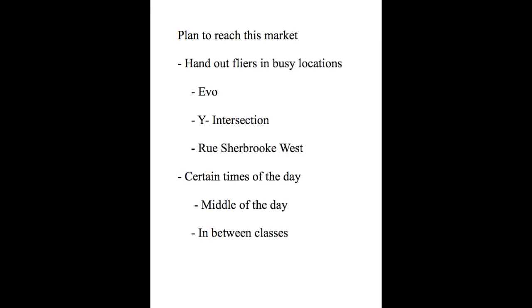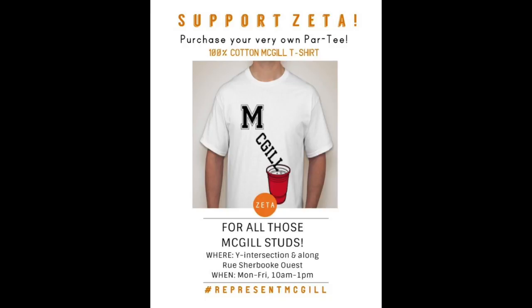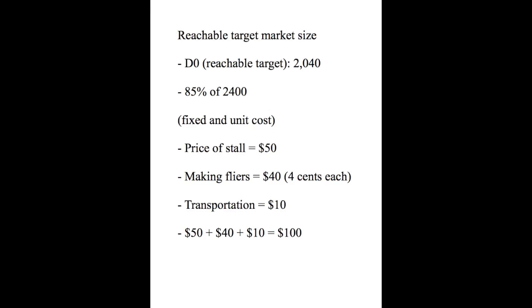Our plan to reach this market was to hand out flyers at different locations. We chose three specific locations. The first one was outside of Vivo, the second one was the Y intersection at McGill, and the third one was all along Rue Sherbrooke West. To reach this audience, we decided to hand out the flyers at certain times of the day, such as the middle of the day, which was in between classes, because the students would be most active and outside at those times. Marketing plan will comprise of a reachable target market of 2040 students, which is 85% of our total target market.